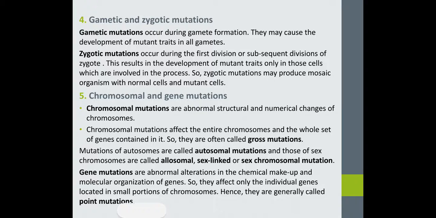Next is zygotic mutation. Zygotic mutation occurs during the first division or subsequent divisions of the zygote. This results in the development of mutant traits only in those cells which are involved in the process. So zygotic mutation may produce mosaic organisms with normal cells and mutant cells.